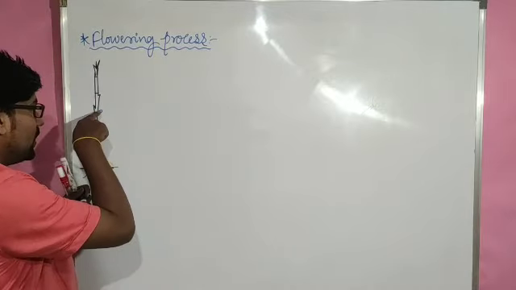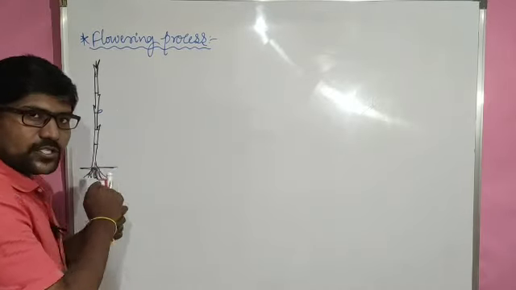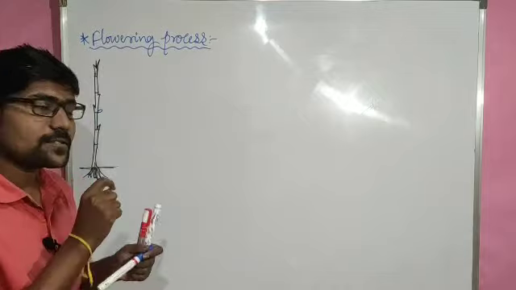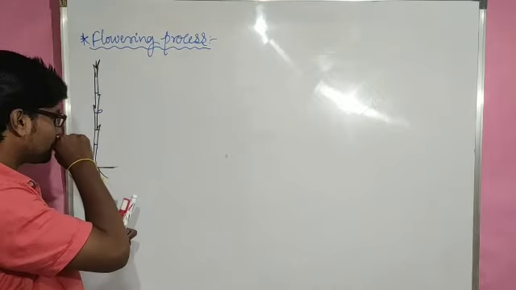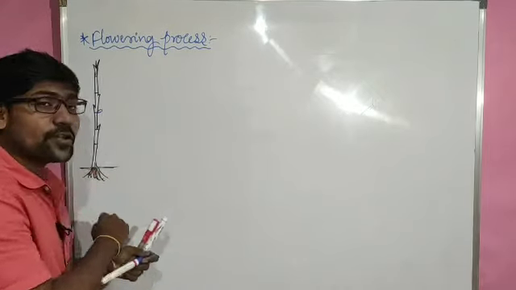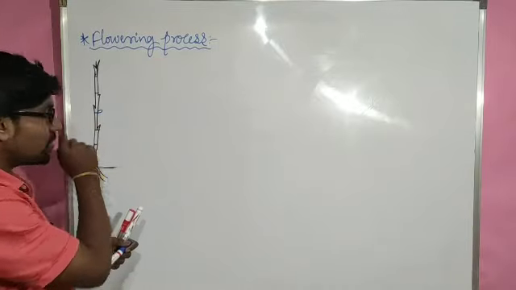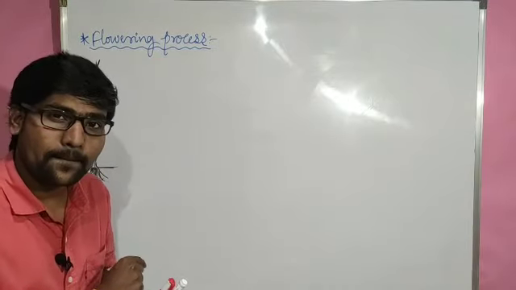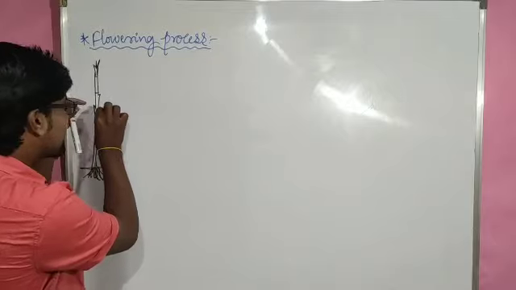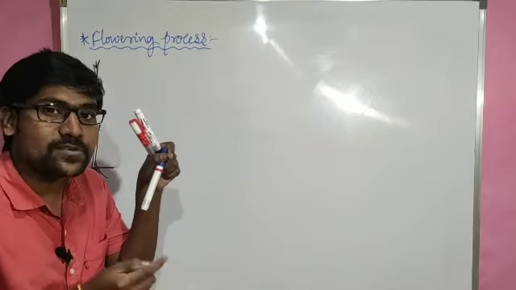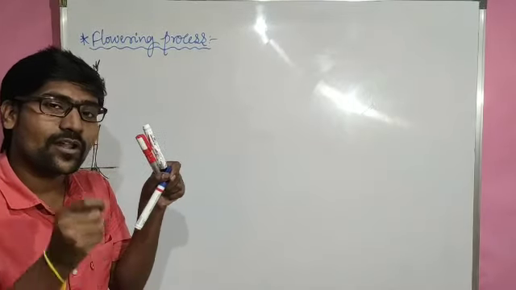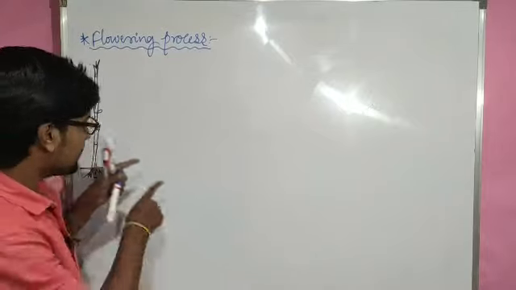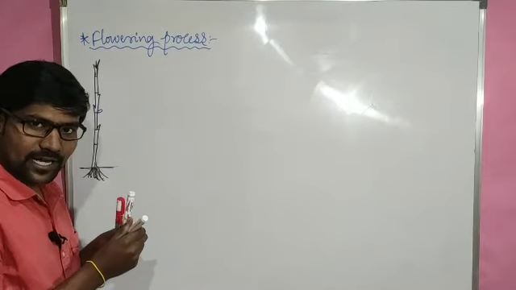Suppose the leaf is coming from this meristem, then we will call it leaf primordium. Suppose from this meristem the flower is coming outside, then we will call it a floral primordium. Imagine this is the floral primordium, right?